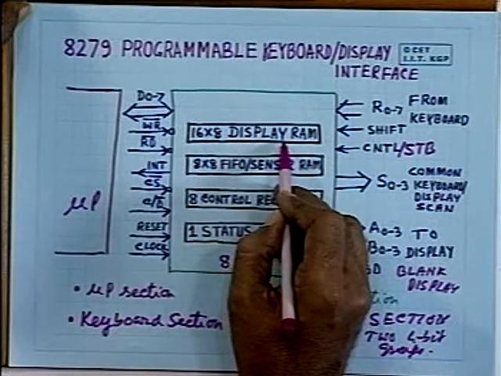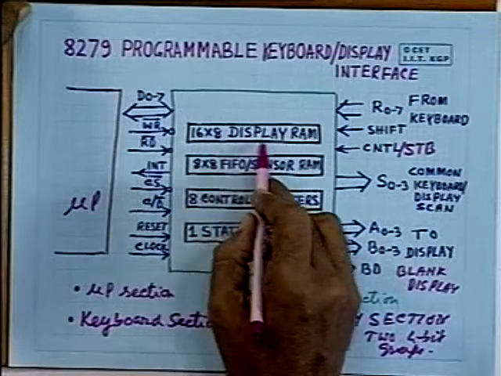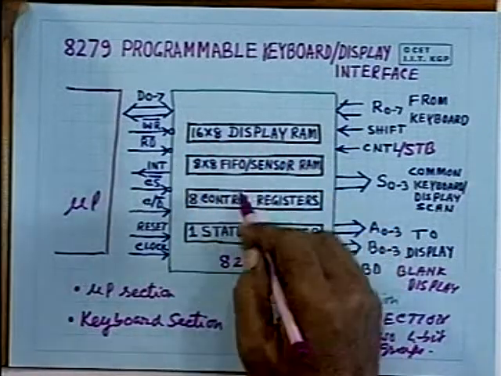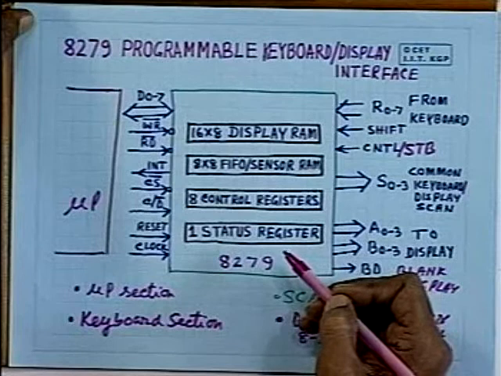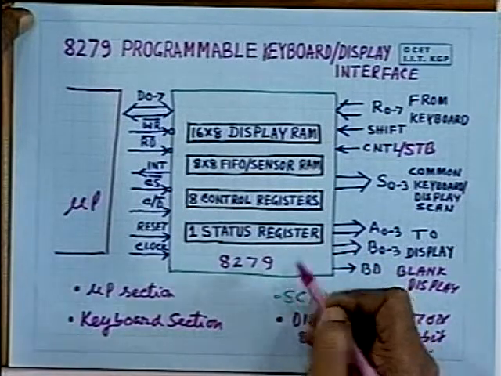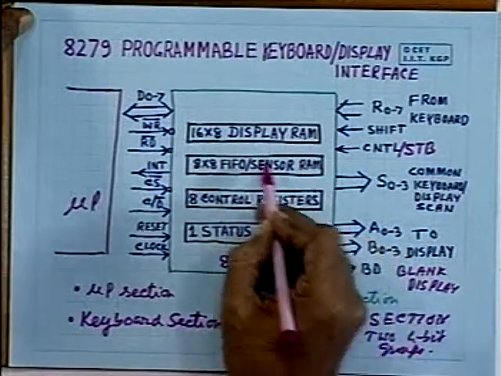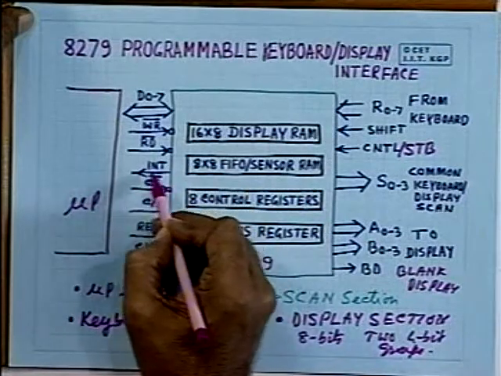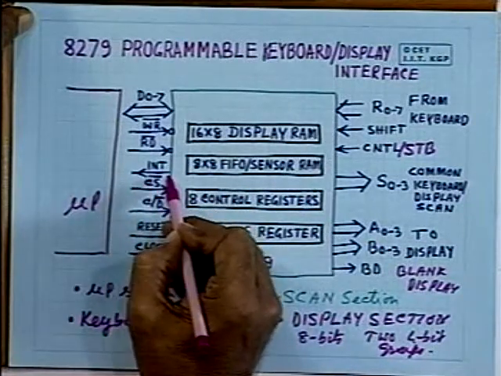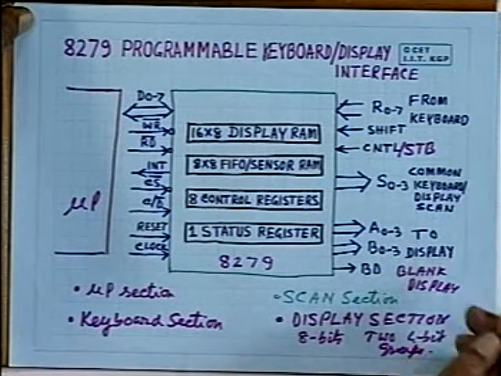And after you have programmed, initialized the mode of operation and stored the information of 16 digits, it will run on its own. The microprocessor will be free. You do not have to run a program to display some information on the LEDs or scan the keyboard. This programmable keyboard display interface will keep on scanning the display as well as the keyboard, and whenever there is any key depression, that will be transferred to this FIFO sensor RAM, and it will interrupt the microprocessor through these interrupt lines. It can be connected to one of the interrupt lines and the display will take place. So, this is how it will work.